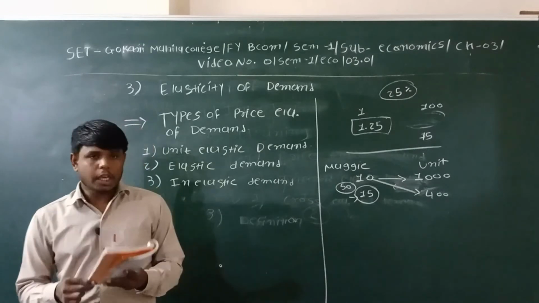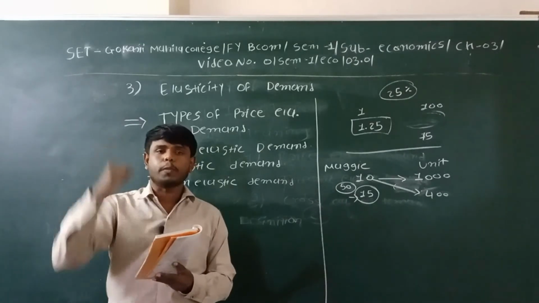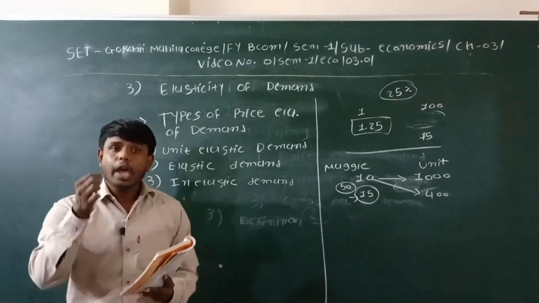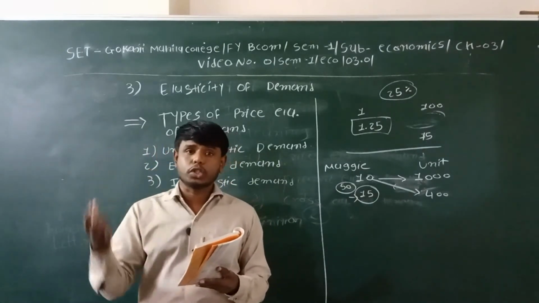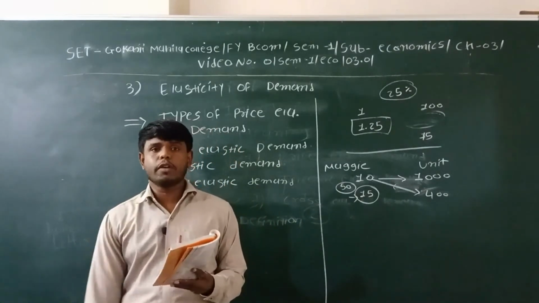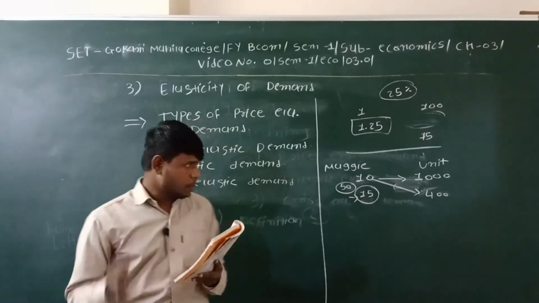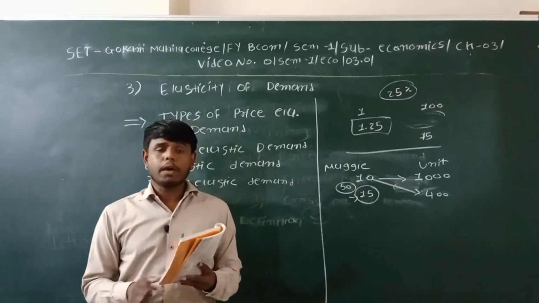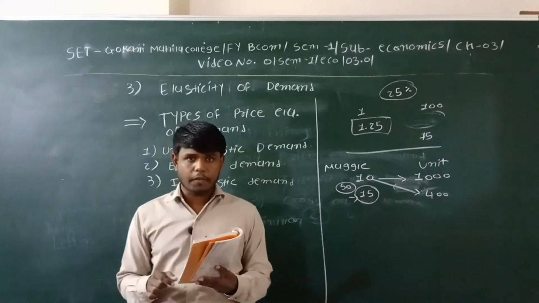For example, if the price of any commodity increases by 50%, at that time if the demand for that particular thing decreases by only 25%, it is called inelastic demand. For example, if the price of a commodity rises by 50% and its demand falls by 50%, it is called unit elastic.